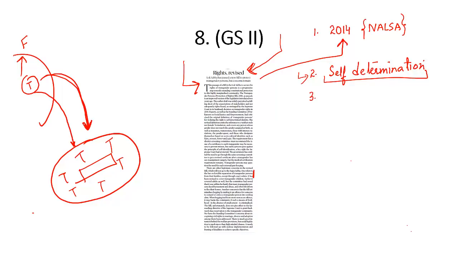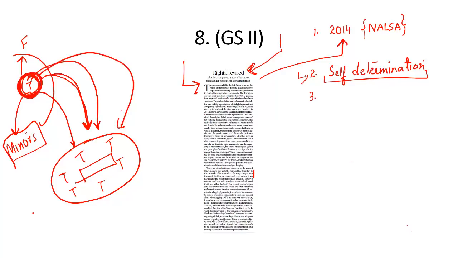The Hindu says that this should be removed. That means a transgender person should be separated from the family, because family is the principal source of discrimination against transgender persons. Although this bill says that this applies only to minors, that is, children less than the age of 18 cannot be forcibly separated from their families, the Hindu editorial says even minor children who are victimized and agonized by their family members should be separated from their family so that they can better lead their lives with a new family consisting of transgender people.